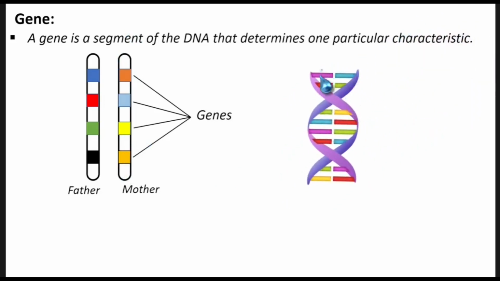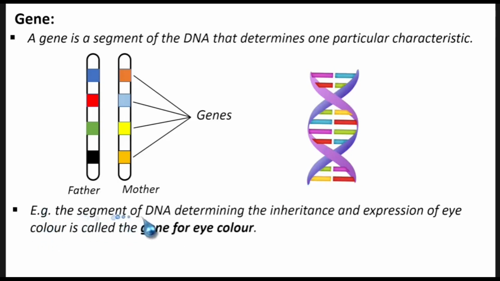In actuality it's a helix, a structure where they coil, with genes along the strand. So, for example, the segment of DNA determining the inheritance and expression of eye color is called the gene for eye color.